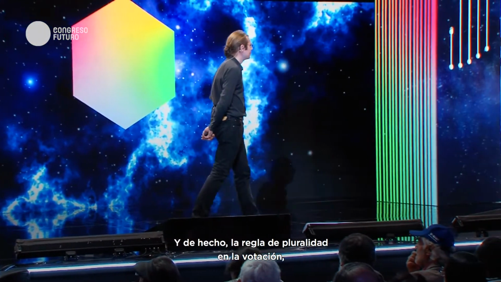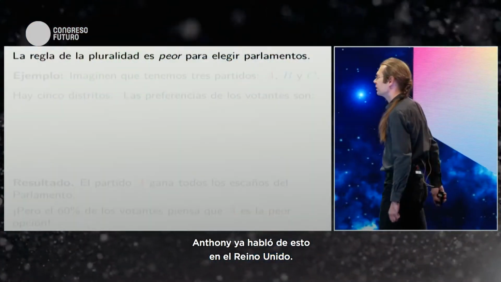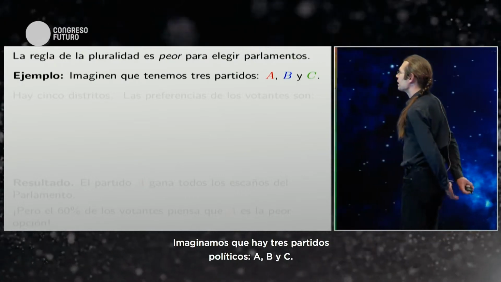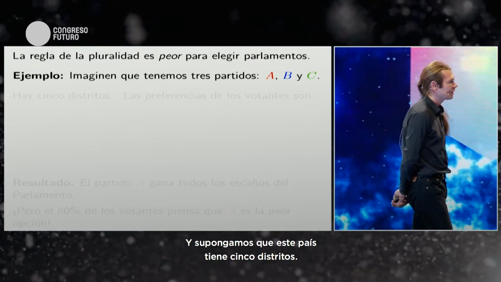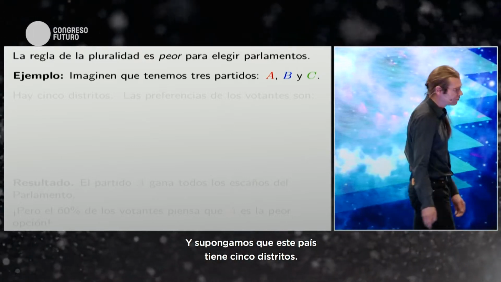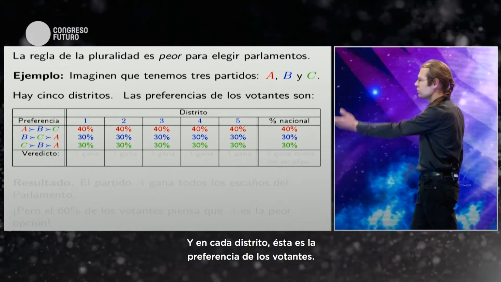In fact, the plurality voting rule is also a terrible way to elect a parliament. Anthony already talked about this in the UK. So let's imagine a country which has three political parties, A, B, and C, and let's suppose that this country has 5 districts. In each of the 5 districts, the preferences of the voters are as shown in this table.